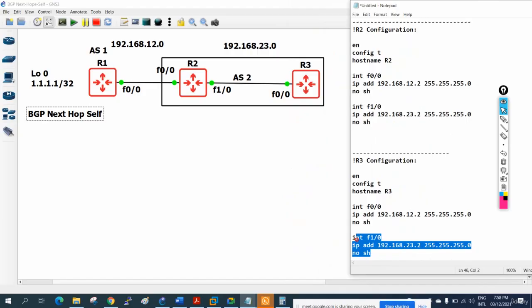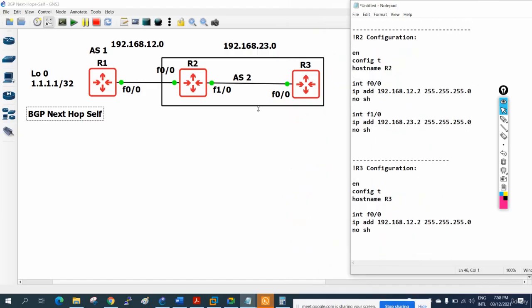Only one interface, so let me remove this. And here we have 23.3. The router number will be the last octet of the IP, this one. So you see here 12.2 and here 23.2 and no shut, and this is also okay. I just assigned the IP addresses.